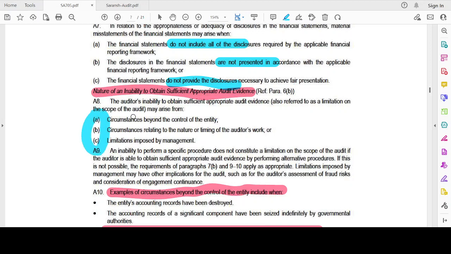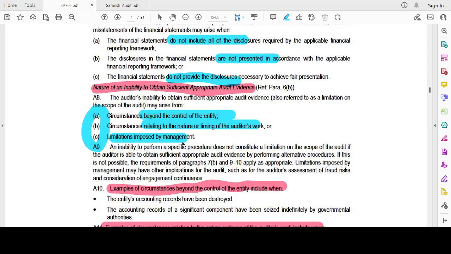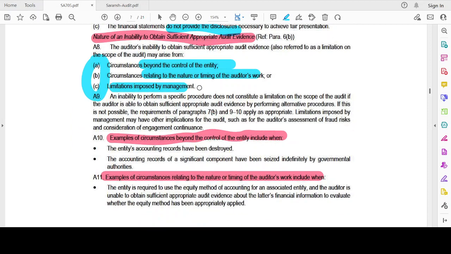Circumstances. One is the circumstances beyond the control of the entity, okay, leading to the nature and timing of the auditor's work and limitations imposed by the management. So first one is circumstances beyond the control of the entity. Examples could be accounting records have been destroyed by fire or some hurricane or flood. That's why the accounting records have been destroyed. And the accounting records of a significant component have been seized indefinitely by the governmental authorities. That could be the cases where it is beyond the control of the entity.